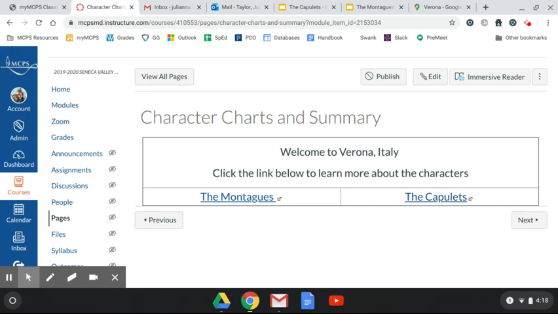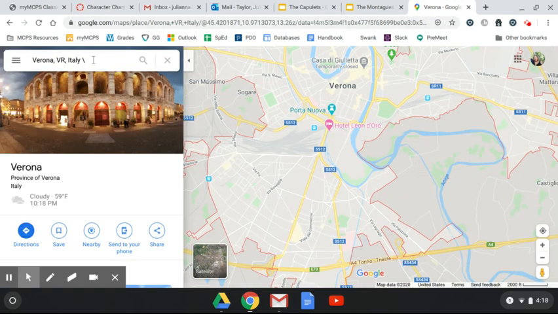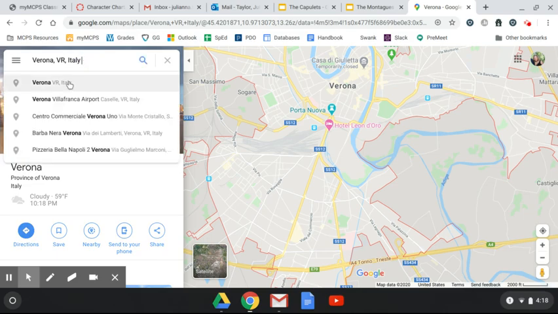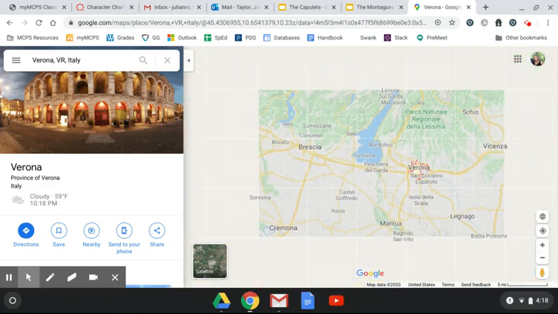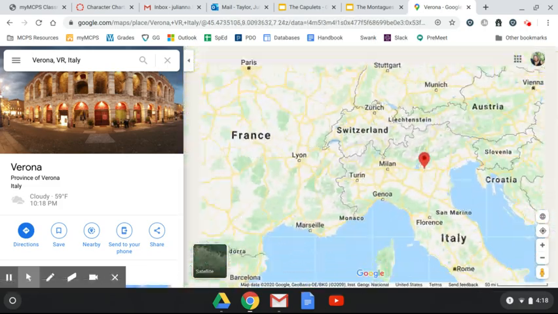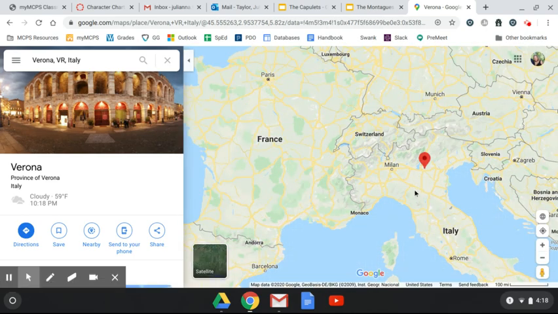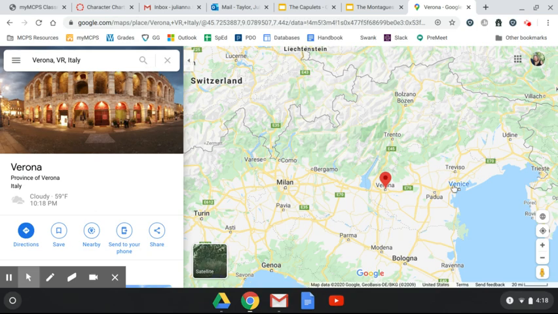So, to start, this play takes place in Verona, Italy. If you go to Google Maps and type in Verona, Italy, it's going to take you to this city. This is the city of Verona. If I zoom out, you'll see that Verona is in northern Italy. So here's the country of Italy. Verona's up here. It's halfway between Milan and Venice. It's not on the coast, it's inland.